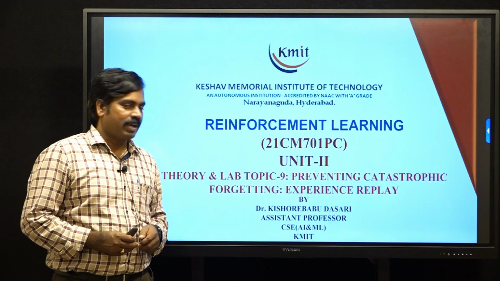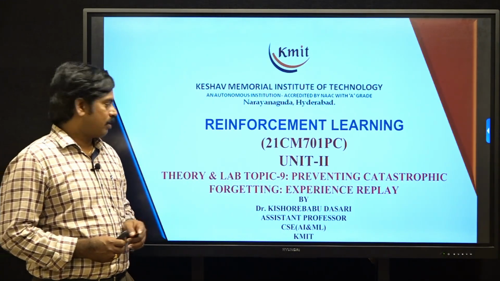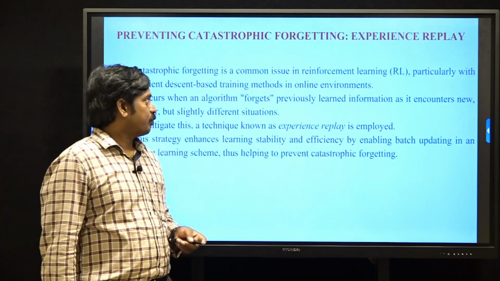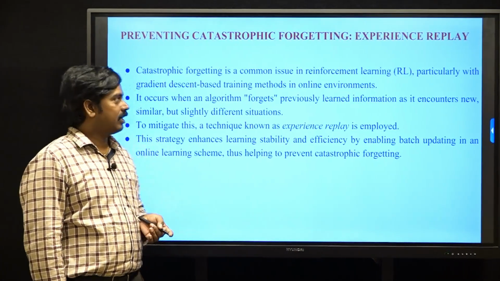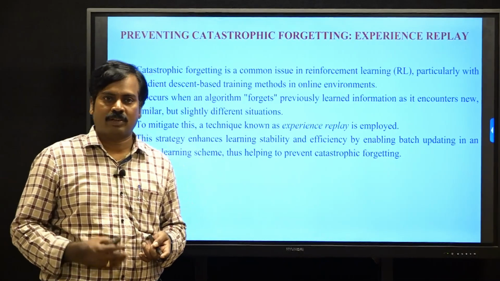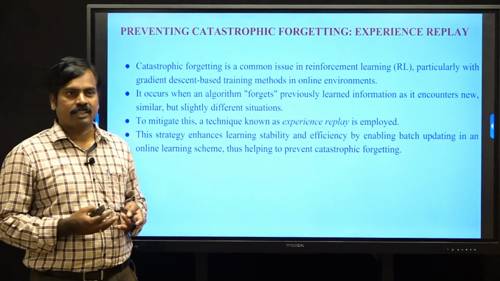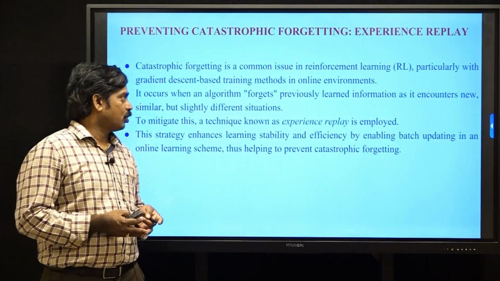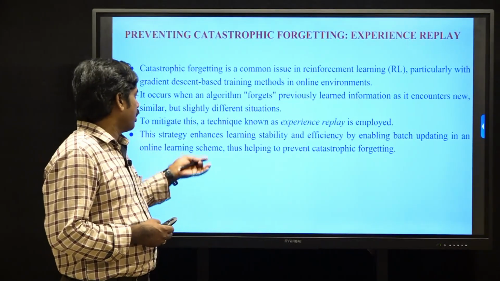Okay. Welcome back, reinforcement learning. In this session I explain preventing catastrophic forgetting by using experience replay. Catastrophic forgetting is one of the problems in reinforcement learning, where the algorithm forgets the previous knowledge it acquired during training. That problem is solved by using the experience replay technique.